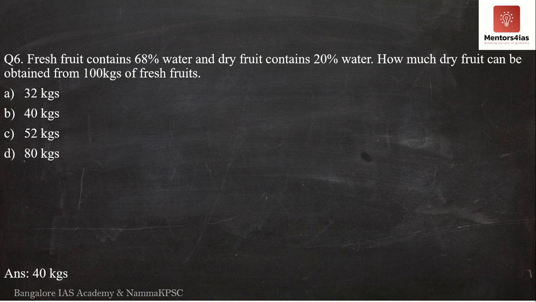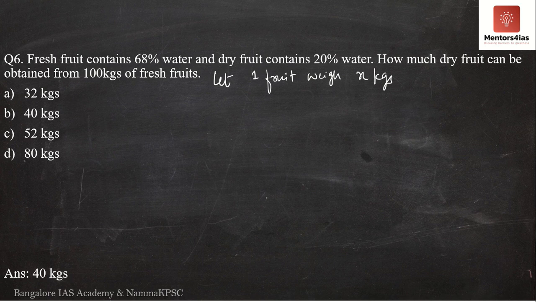Before drying, it is 68% of the total weight, that is water. So I hope you've understood this particular question. So now let us try to solve it. So what I am going to do is say, let one fruit weigh x kgs.